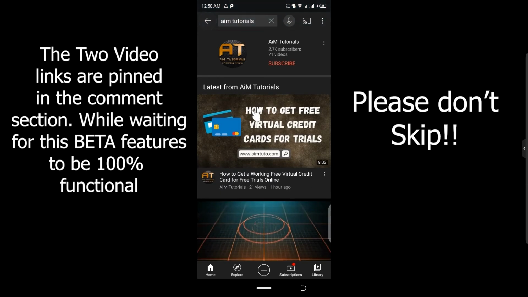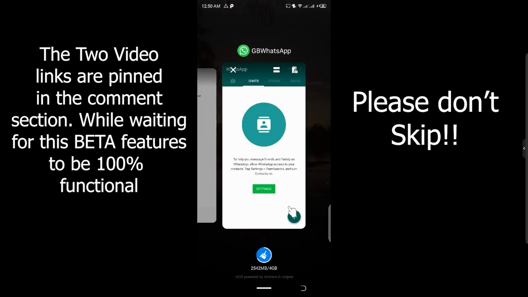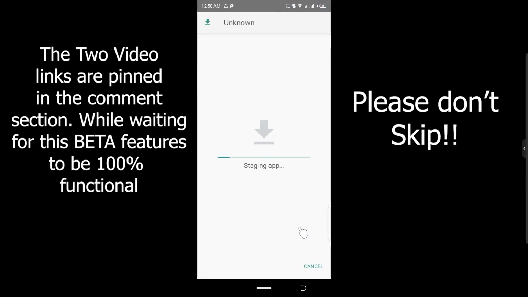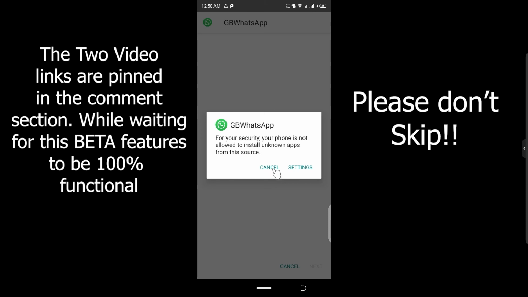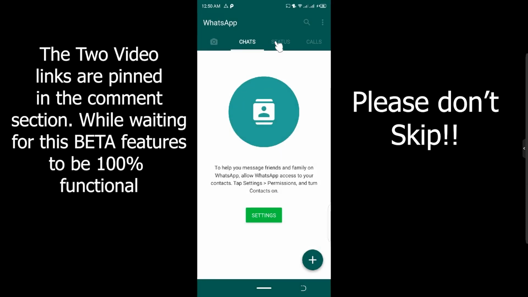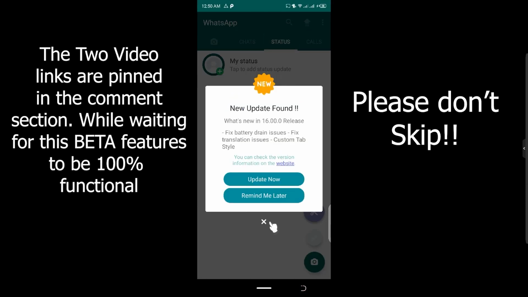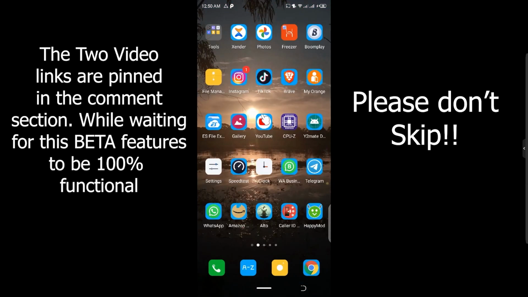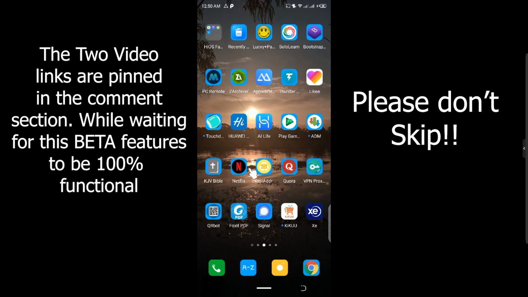So this was just to show you that GB WhatsApp is working on the cloud services, and as you can all see, it was proven. So you can see the cloud service is, let us say, 60% working, because it actually allows us to back up but doesn't restore. So GB WhatsApp is working on the restore. So we pray that the beta version 2 should be 100% complete.